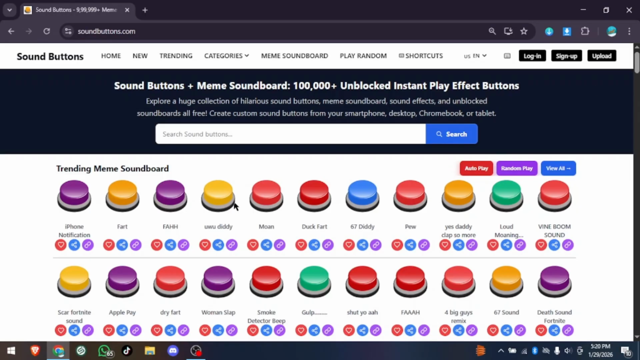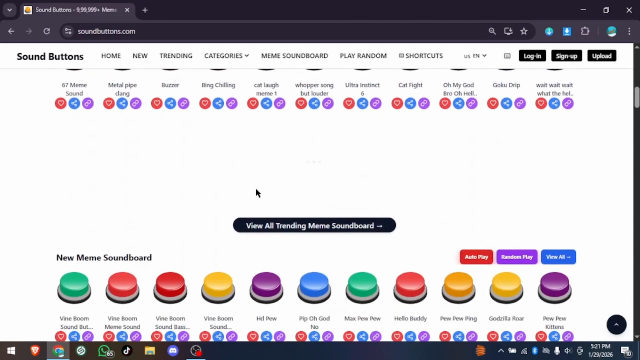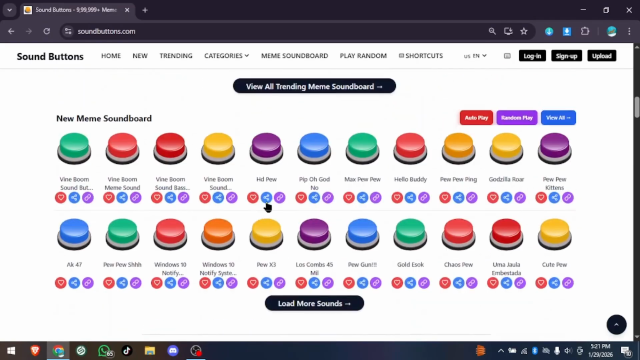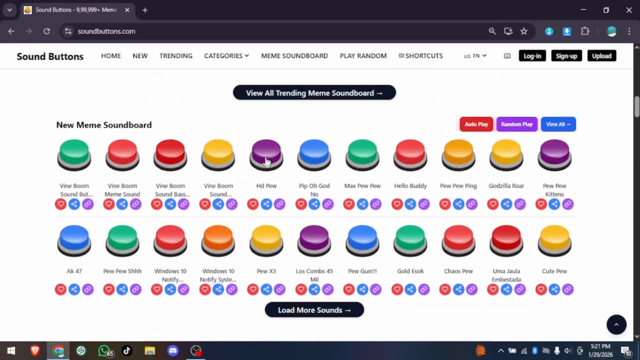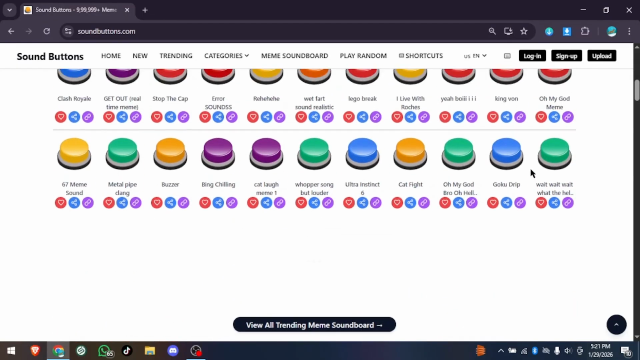To play a sound, simply click on any sound button and it will play instantly. These sounds are perfect for memes, gaming, streaming, content creation, and fun. Scroll down to explore the trending meme soundboard, where you'll find viral and popular sounds updated regularly.